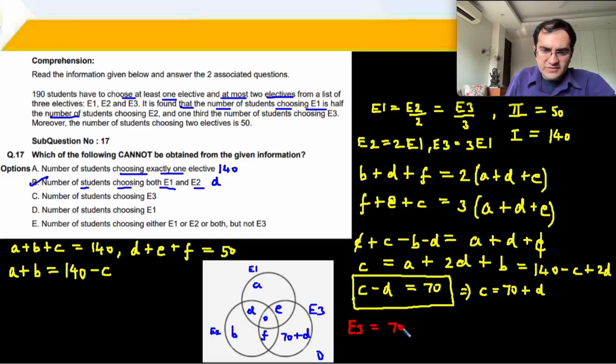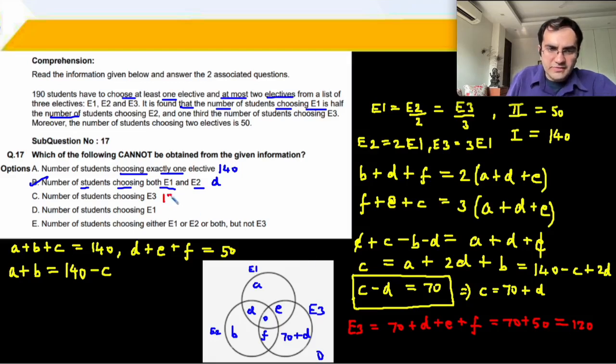E3 is equal to 70 plus D plus E plus F, जिसमें से D plus E plus F का वैल्यू है हमारे पास 50. So you get 70 plus 50 is 120. ये हमारा E3 आ गया 120. And E3 is thrice of E1, तो E1 आ गया 120 upon 3, that is 40. ये दो और वैल्यूज आ गई. नंबर ऑफ स्टूडेंट्स चूजिंग either E1 और E2 और both, ये सारा but not E3. But not E3 means A plus B plus D.